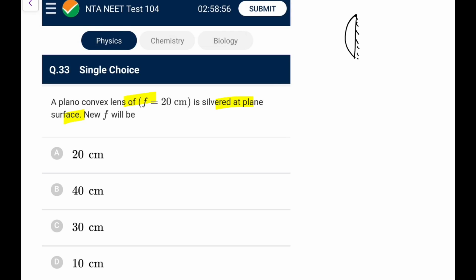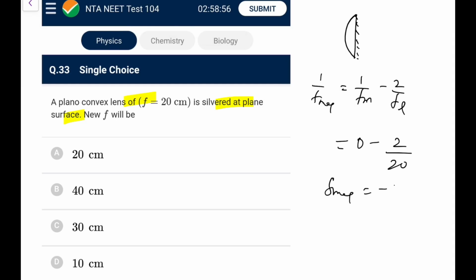So first of all, let me calculate the focal length of the lens. It was given as 20 centimeter. Now it is silvered, so it would be a mirror, and the equivalent mirror focal length would be 1 upon fm minus 2 upon f of lens. The mirror is infinity, so 1 by f is 0, minus 2 by fl, where fl is 20, so the equivalent fm comes out as minus 10 centimeter. So the new f will be 10 centimeter.